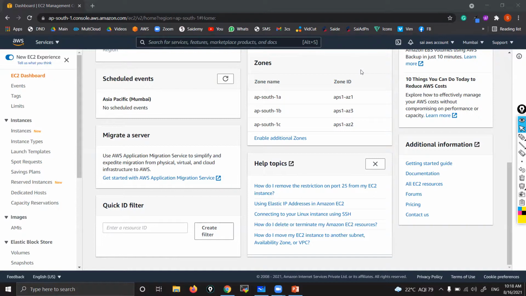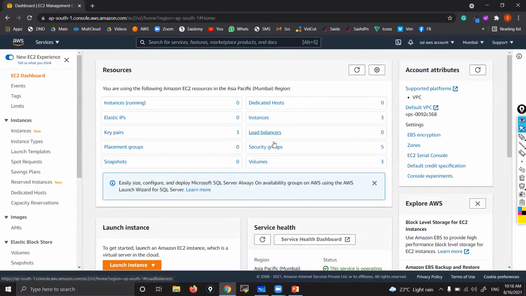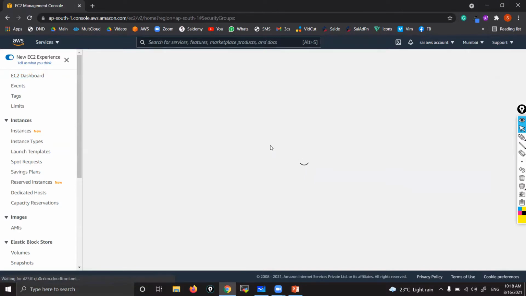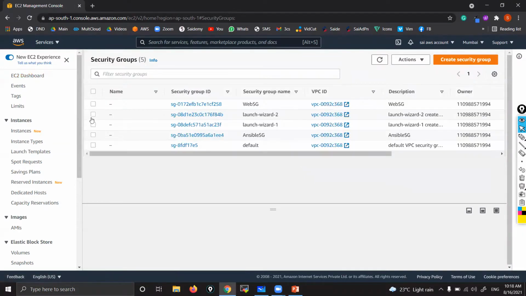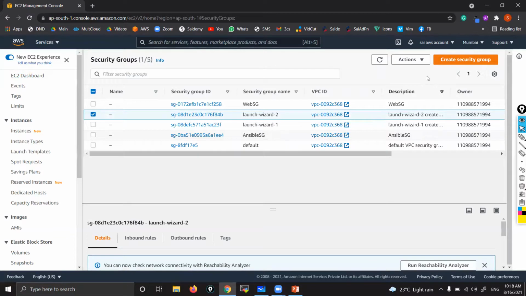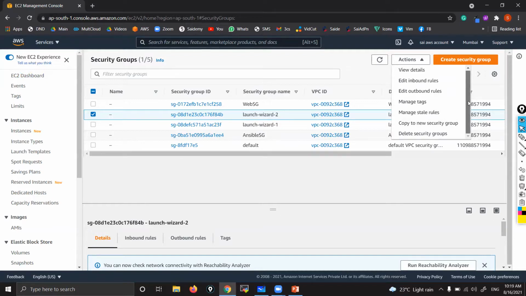Those files exist, but in actions, the delete option is not visible. No, you can see it. You need to scroll down. Actually, let me show you. Suppose you want to delete key pairs or security groups. Just select that one, then go to actions. Sometimes you won't find it; you need to scroll down. So many people I have seen skip this. Definitely at the end you will find that option.